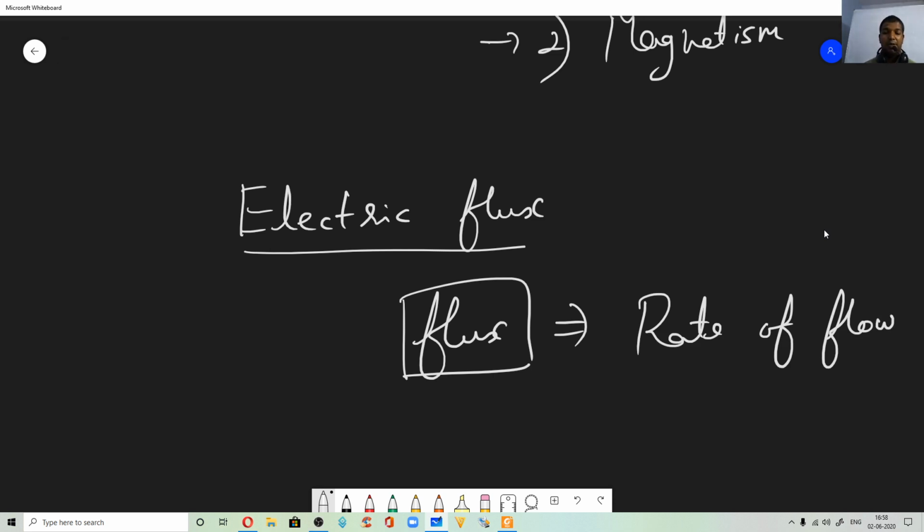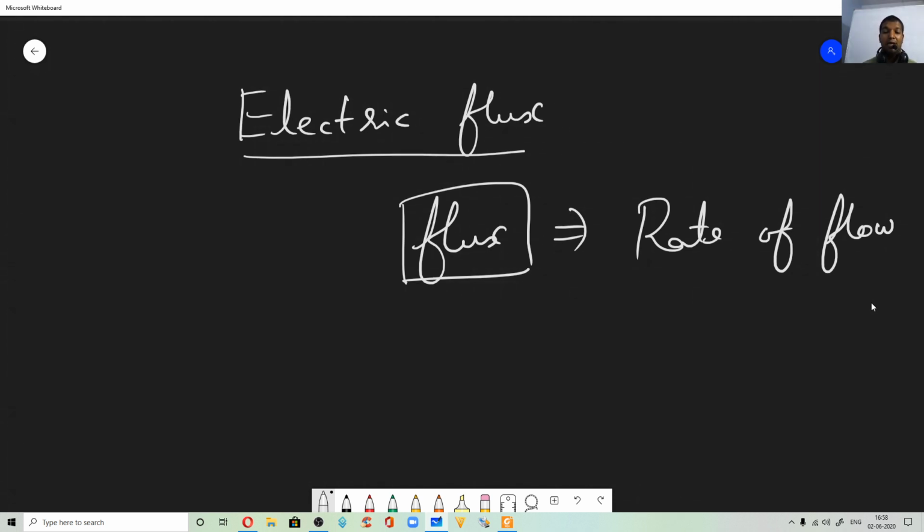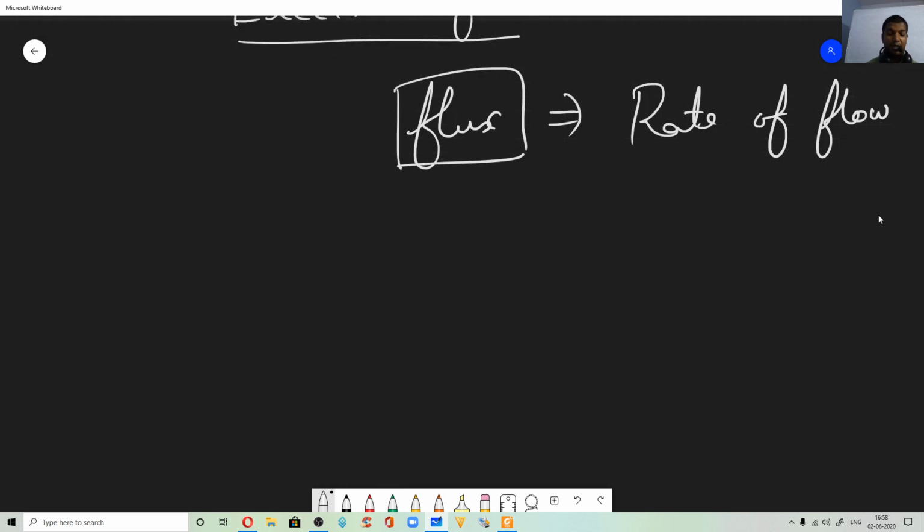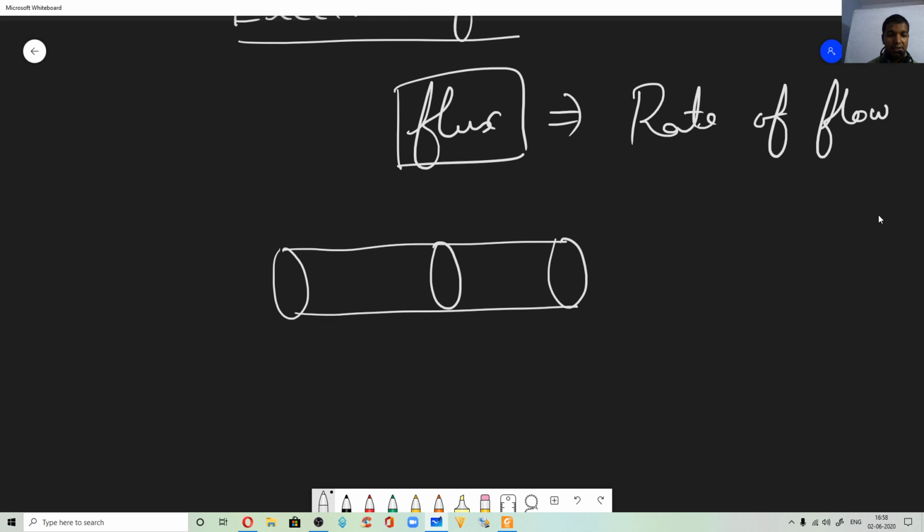So there is a slight confusion. What you need to clear is that when I talk about liquid, say liquid flowing in a pipe, for example, say this is the cross sectional area. Fine, this is the cross sectional area. Now a liquid is flowing with velocity v meter per second, and its area is A. Let us say A is the area. Then the liquid flux, or you can say the rate of flow.